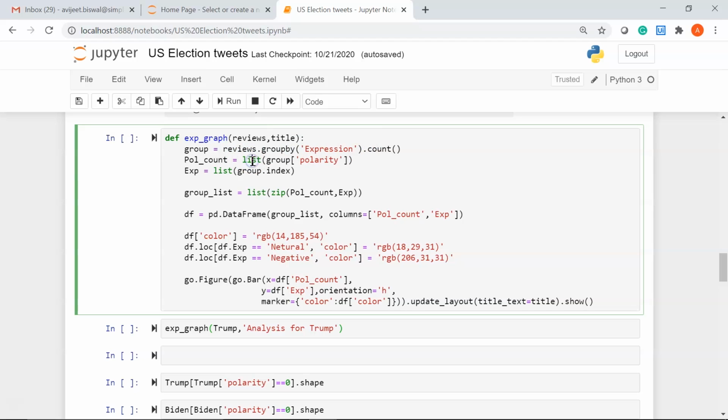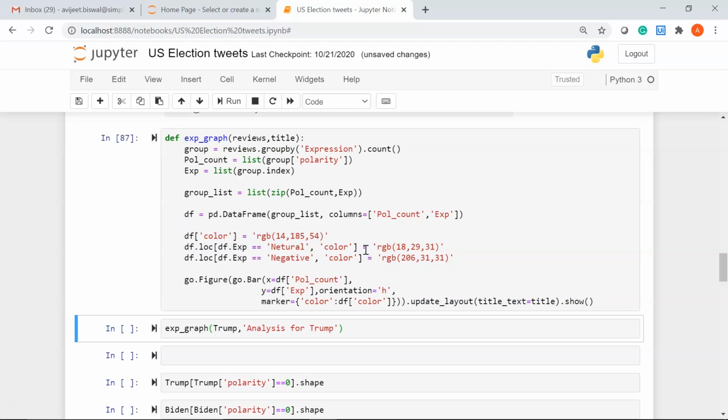Then we have converted it into a list. Similarly, below you can see we have defined the color for the bars using RGB values. Now let me run it. Okay, we have successfully created our user-defined function.